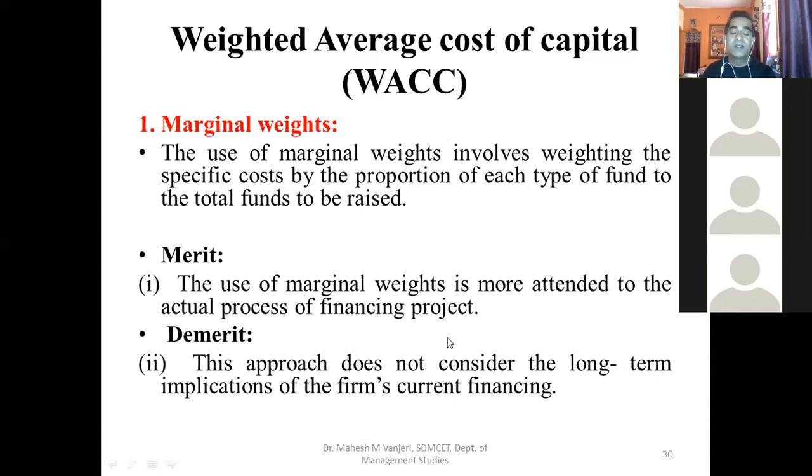For example, the proportion of debentures was only 25%, but debt capital is cheaper than equity capital. So gradually, if the company can increase the proportion of debt capital in the total capital, it would bring down the cost of capital. But in this method of assigning weights, this approach does not consider the long-term implications of the firm's current financing.